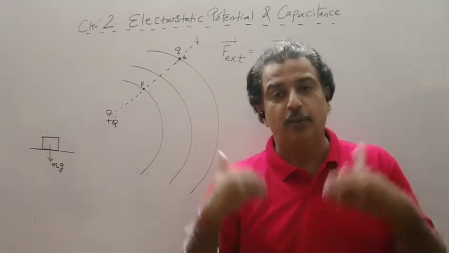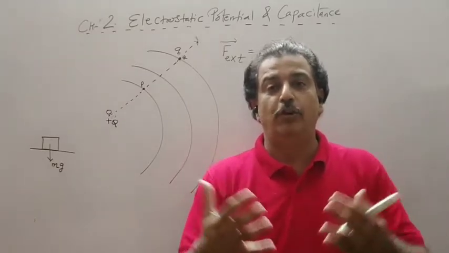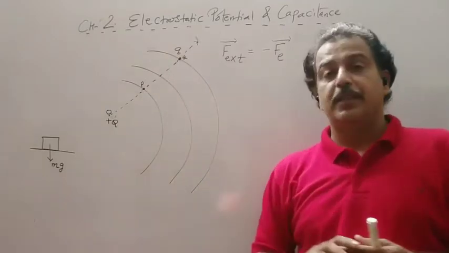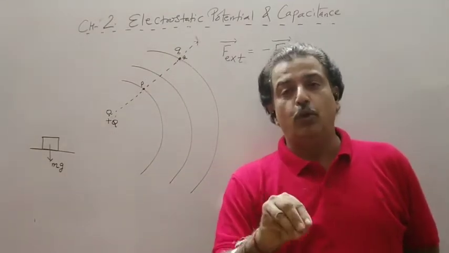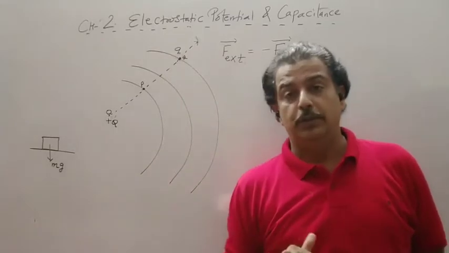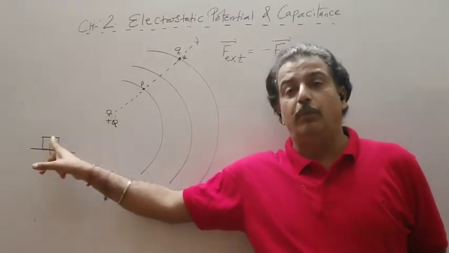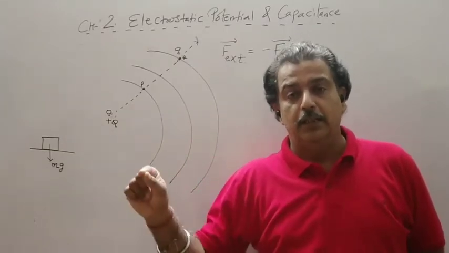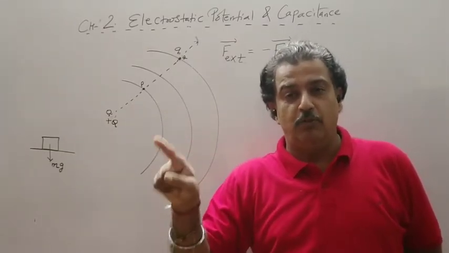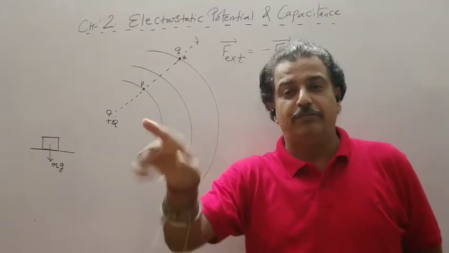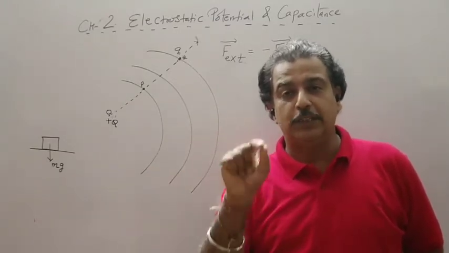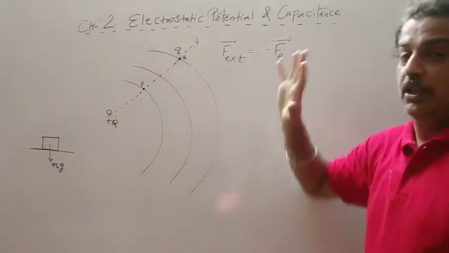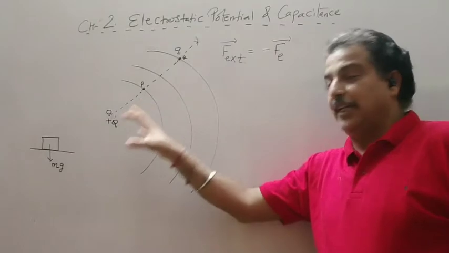So we are trying to find out, if I spend 5 joule of energy in moving a charge Q from point R to P, this 5 joule will be stored in charge Q. Like our gravitational potential energy was stored in a body of mass m. So there the gravitational potential energy was stored in the mass of the body. Here electrostatic potential energy is stored in the charge, and the work is done against the electric field.